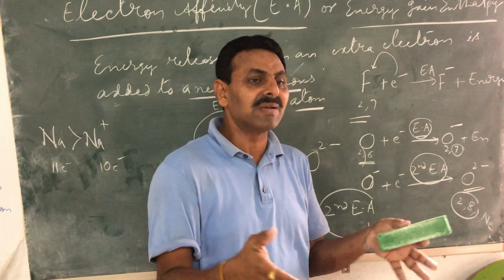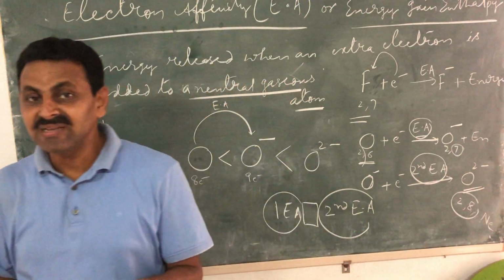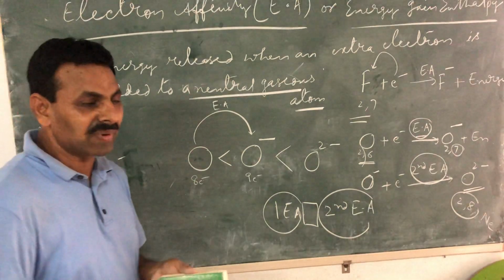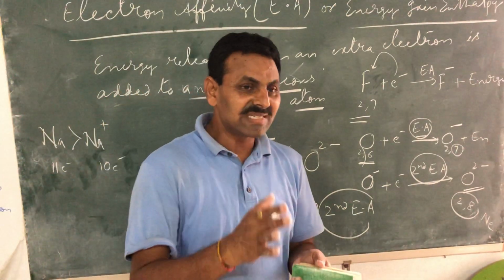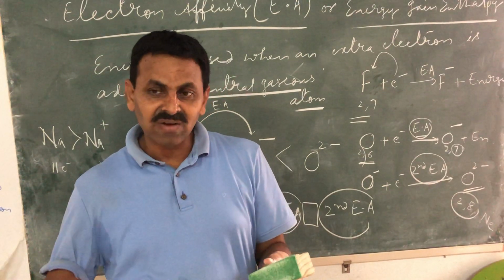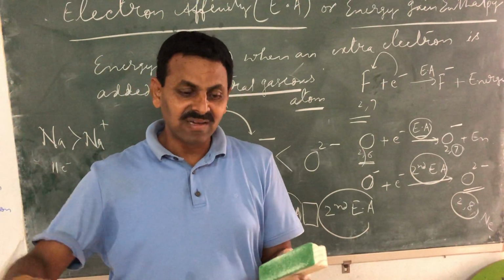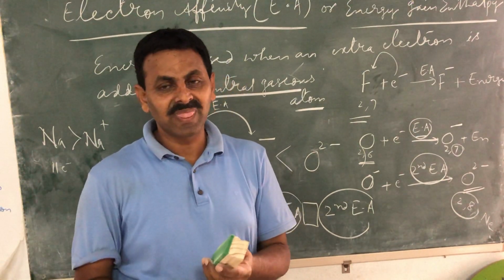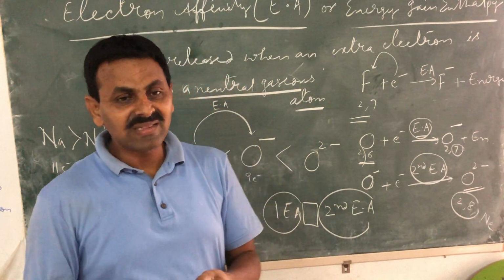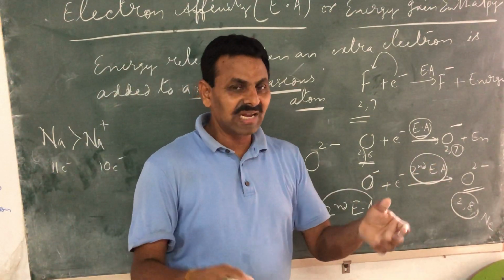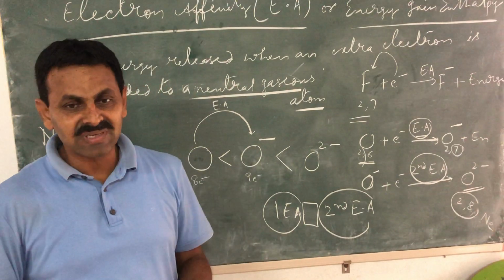They experience repulsions, known as inter-electronic repulsions. Two things happened. One is that size increased, so the second electron which you are going to add will be far from the nucleus. Another is that already existing electrons are experiencing inter-electronic repulsion.